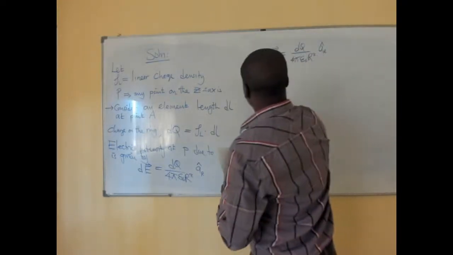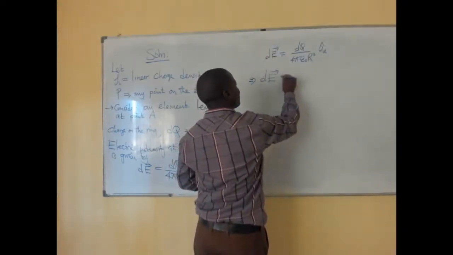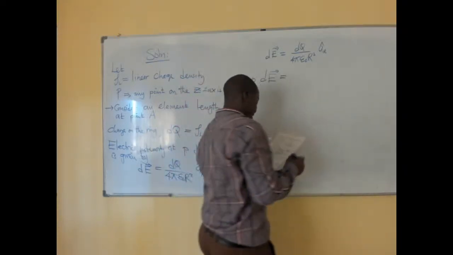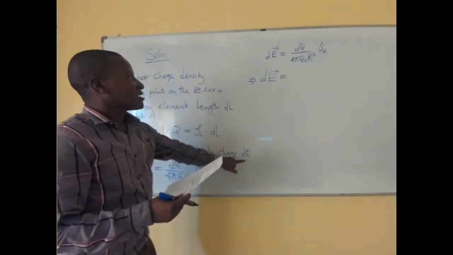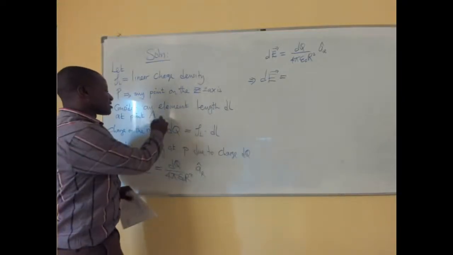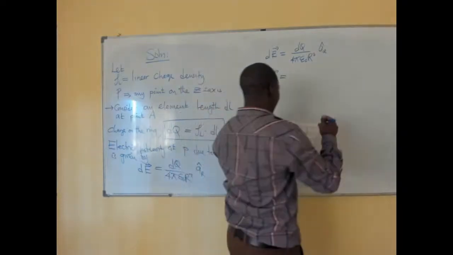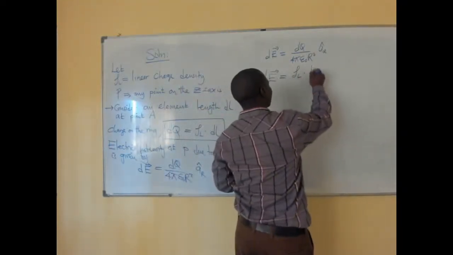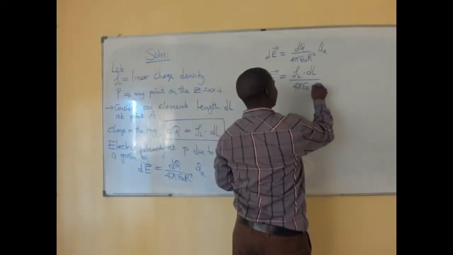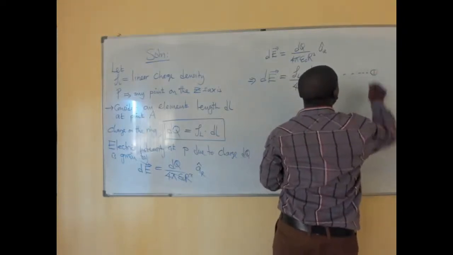So this implies that we can write dE as, remember, dq is equal to this, so we make this replacement in our formula, so that we have the linear charge density multiplied by dl over 4 pi epsilon 0 r squared into a r. Mark that as your equation 1.